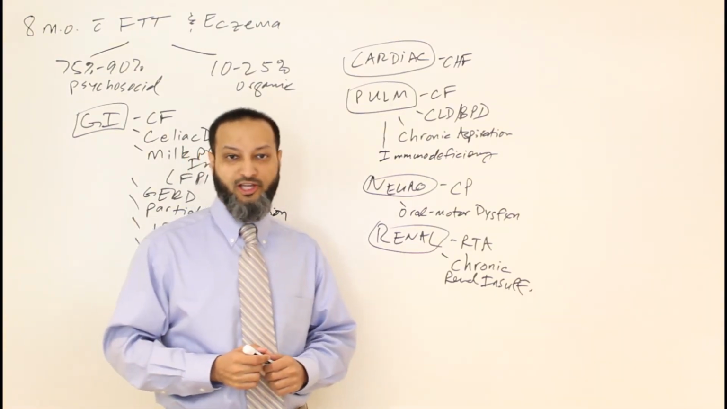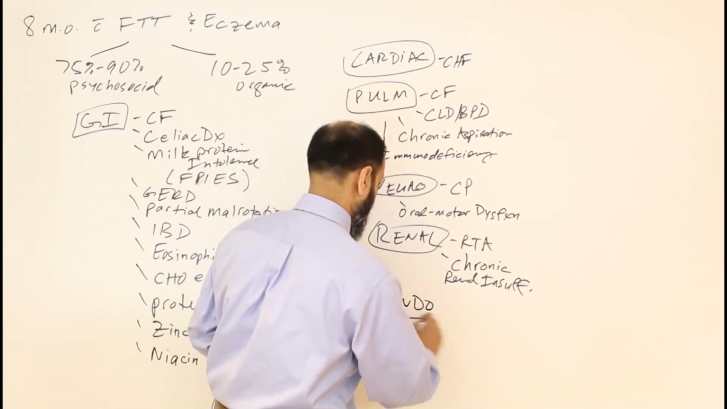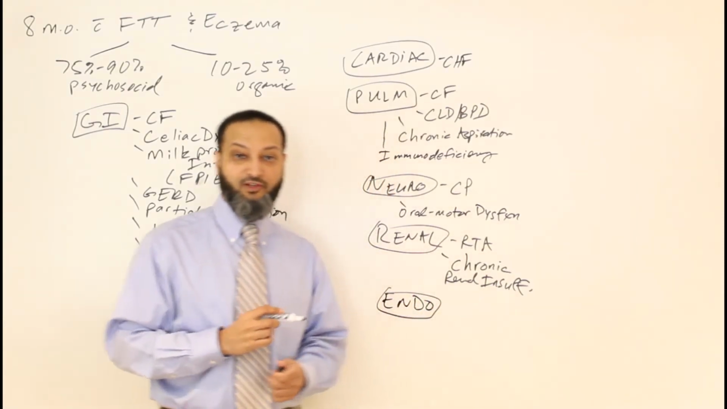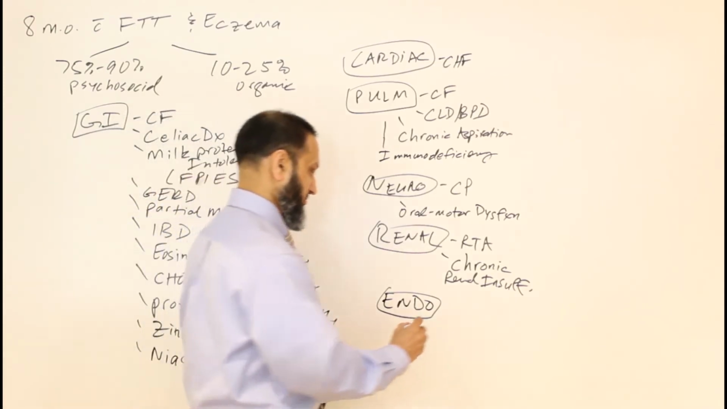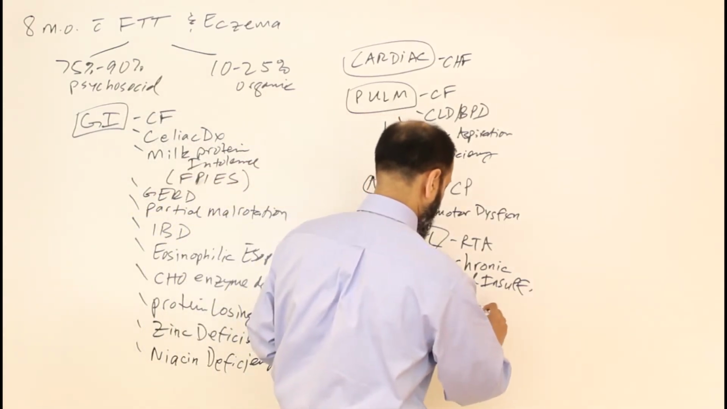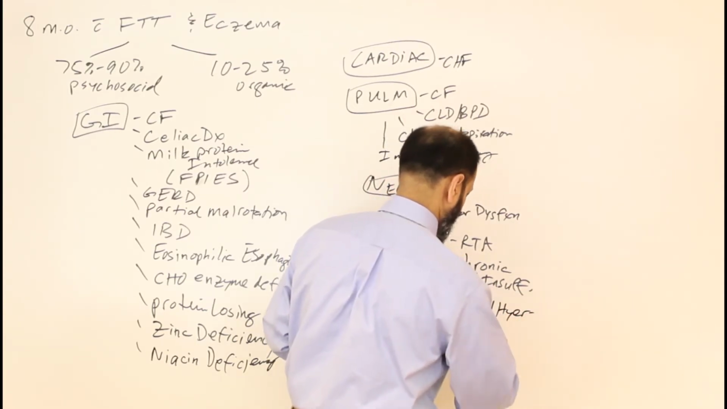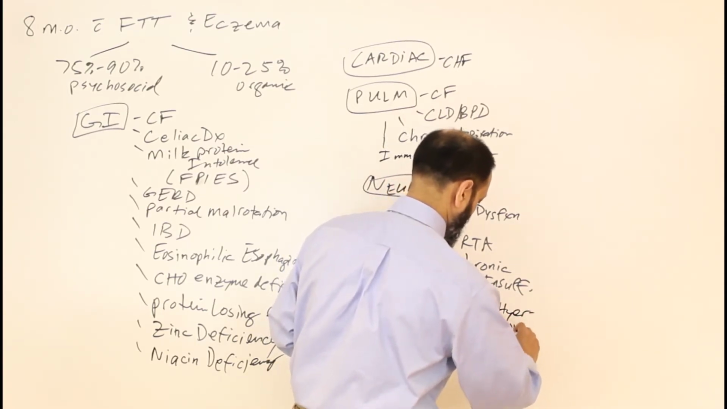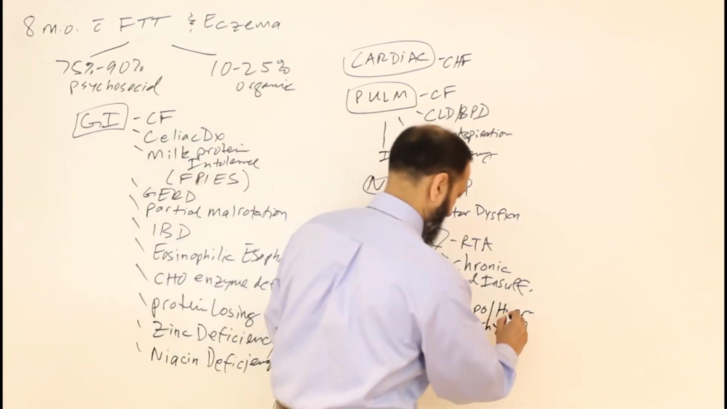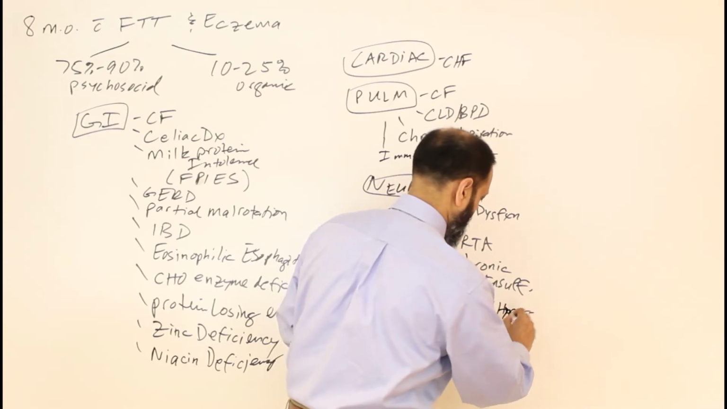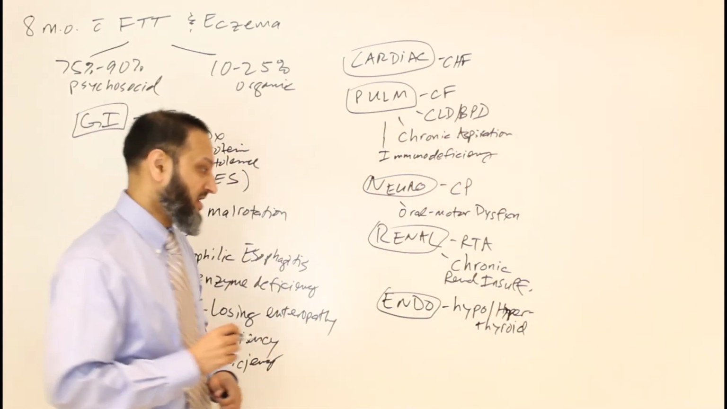So the next category that we can talk about is endocrine. So let's put that here. So other endocrine causes of failure to thrive, as far as organic causes, can include thyroid issues, right? So you can have hypothyroid, or actually you can have hyperthyroid. Either one of these can give you poor weight gain. So hypothyroid or hyperthyroid can cause weight gain issues and poor weight gain.